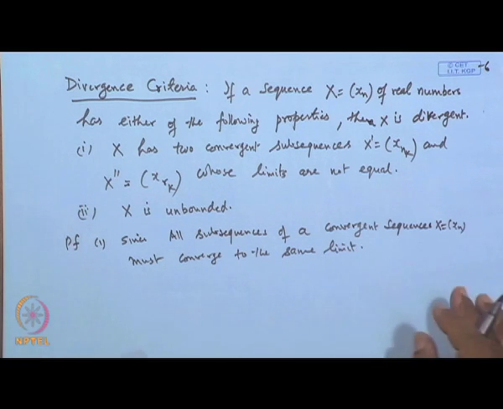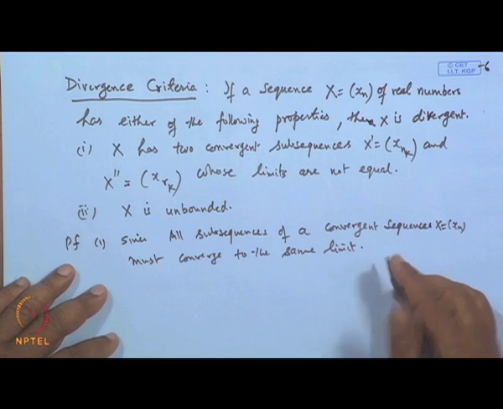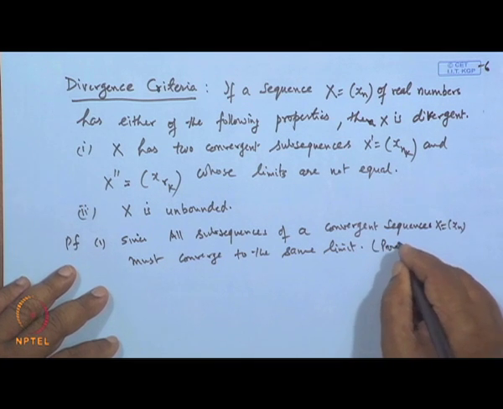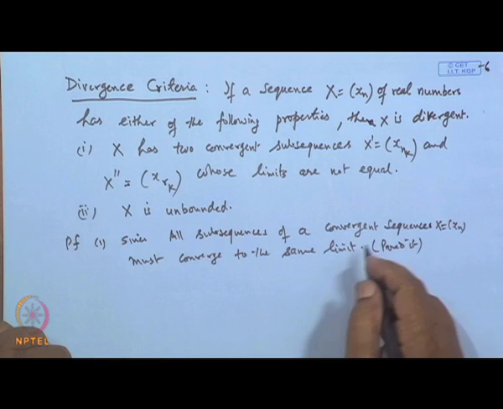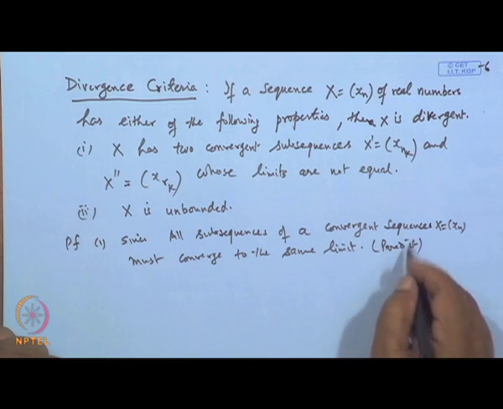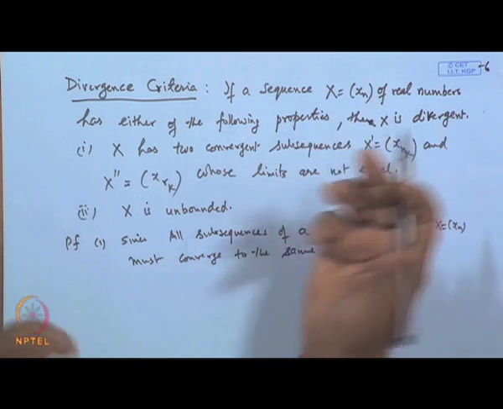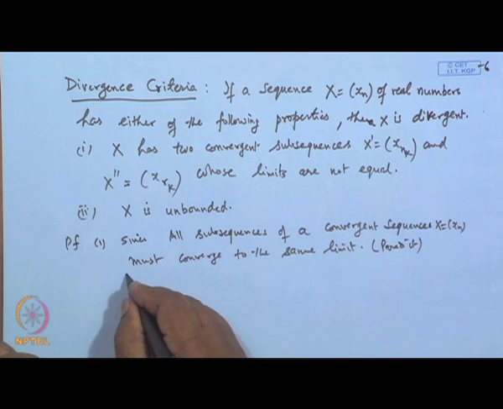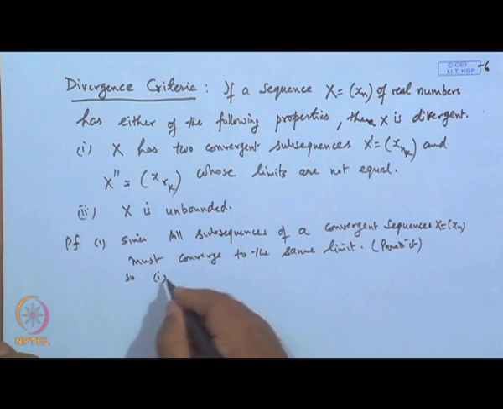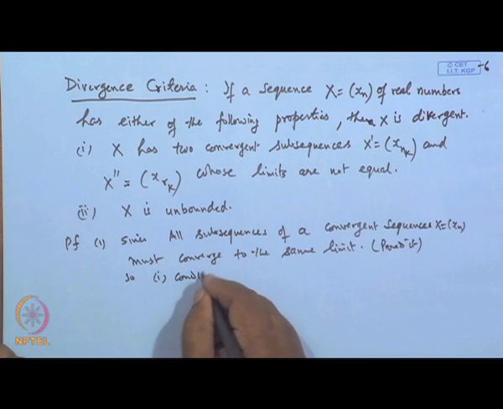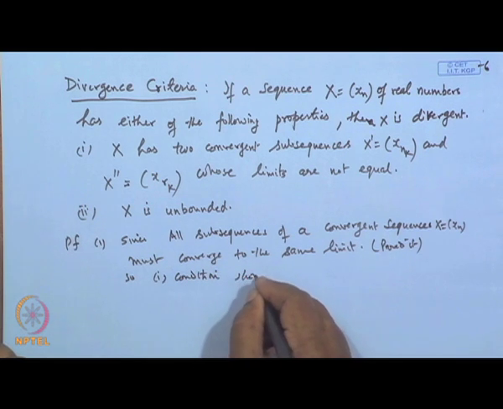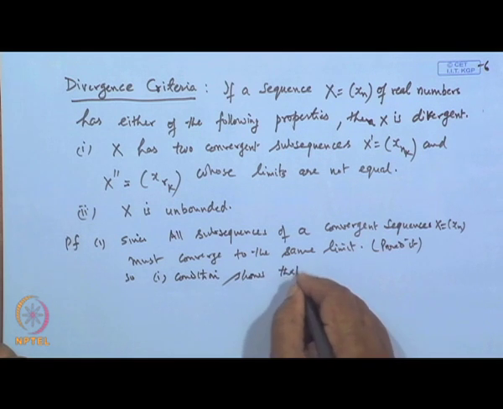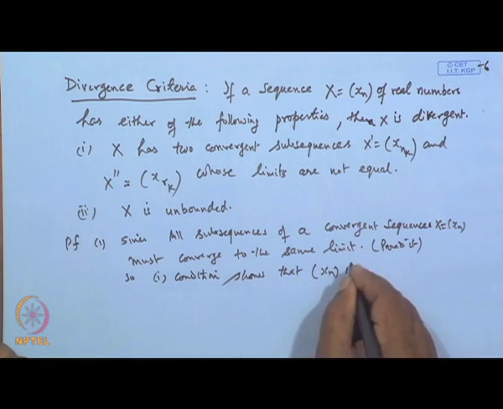This is the criterion for convergence, is it not? That is what we have proved also. This was proved earlier. So, if a sequence has a subsequence that does not converge to the same limit, then obviously it will be diverging. So, the first condition shows that the sequence x n is divergent.